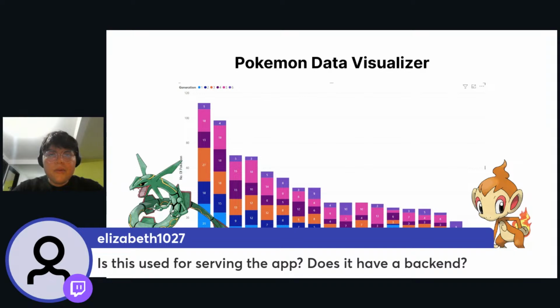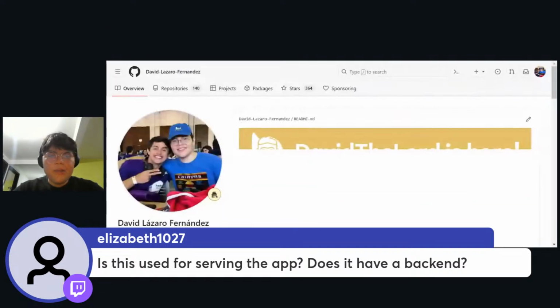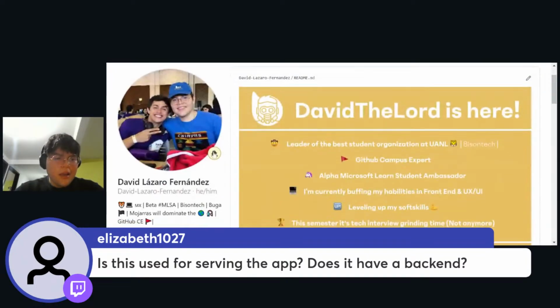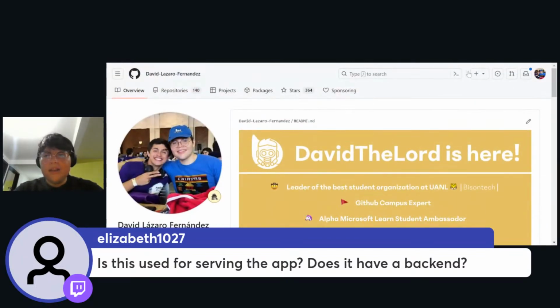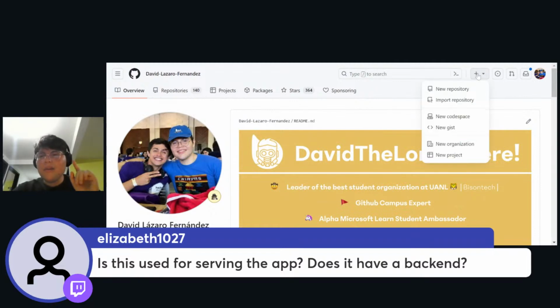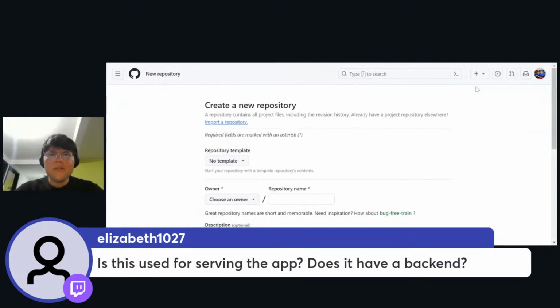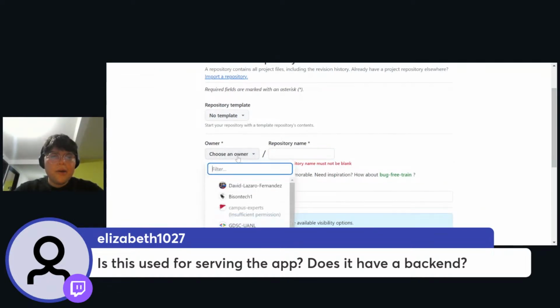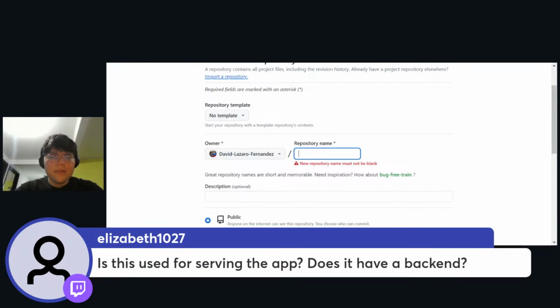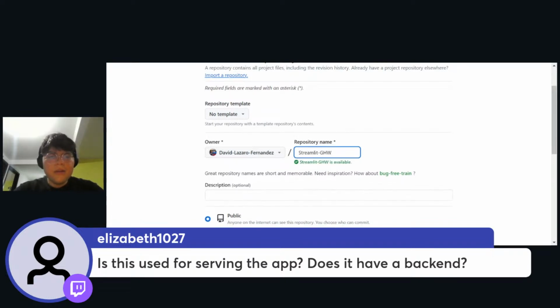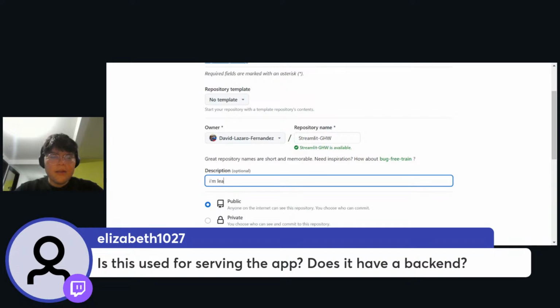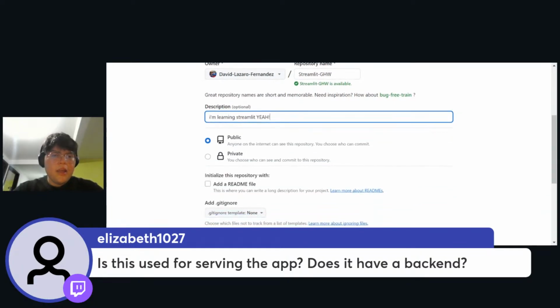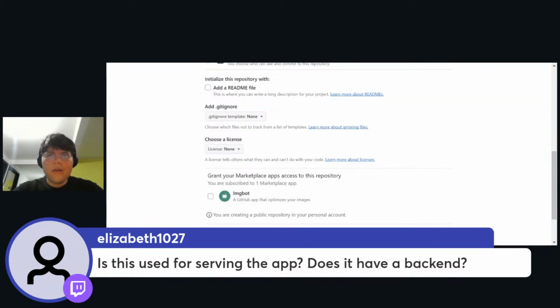So what is the first thing that we need to do? The first thing is to go to GitHub, and let me share this tab. Here's my GitHub username if you want to follow me. That is not necessary, but we can go to create new repository, and put something like Streamlit Global Hack Week. Choose your owner as your own user, add a description like learning Streamlit, and you can just add a README and then create your repository.